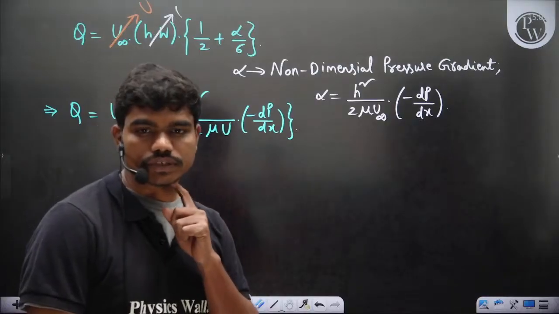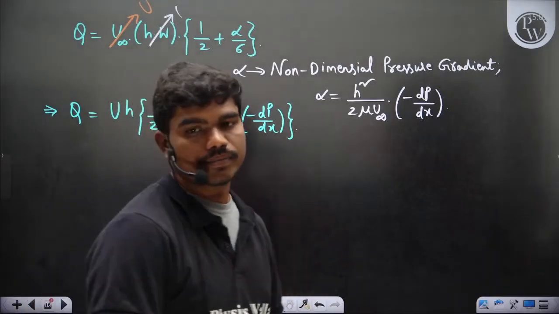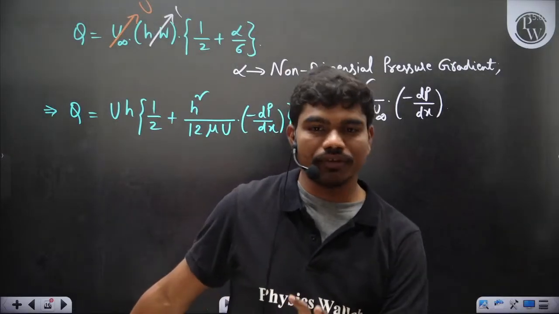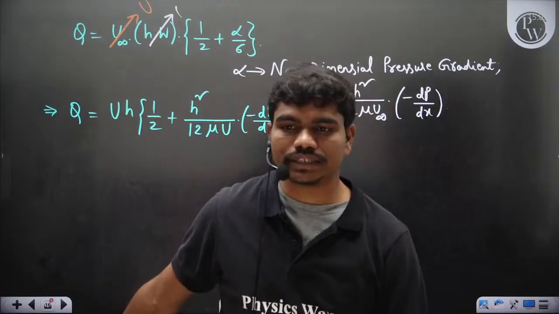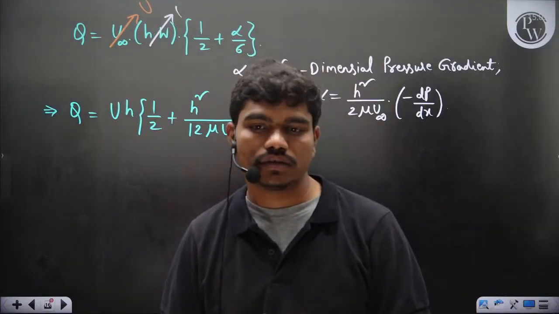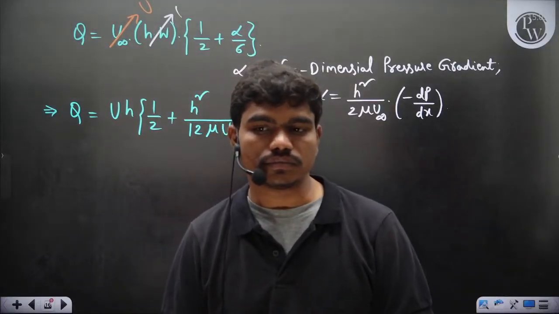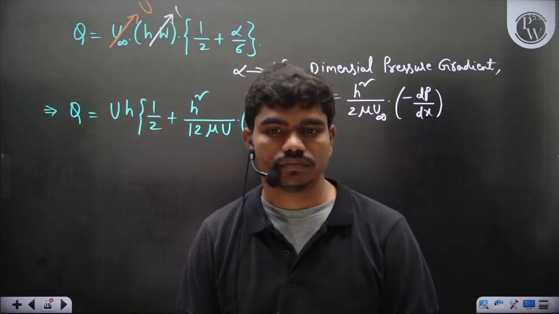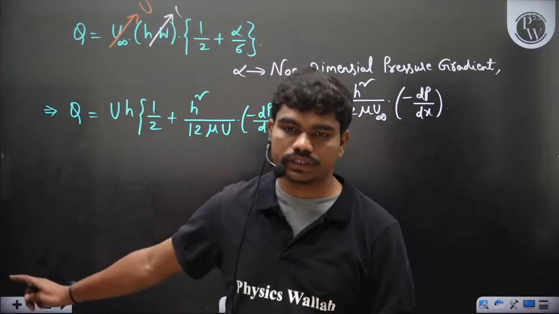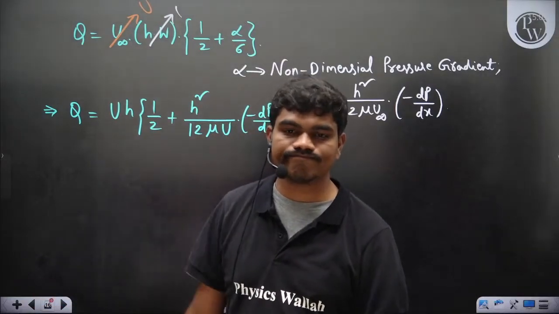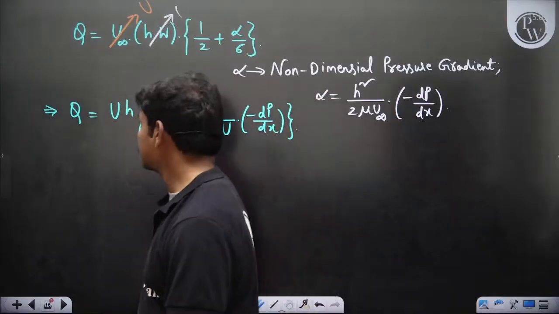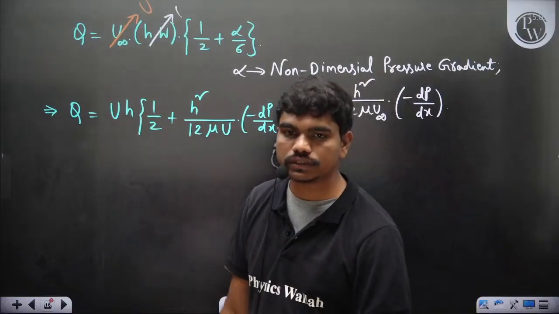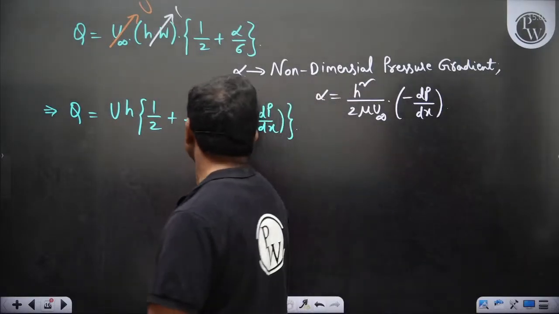So can you solve it from the Navier-Stokes equation? You want me to solve right now? It's a derivation, it takes 5-10 minutes, but if some of you want me to solve, I'll solve, no issue. It's a simple case. You just have to plug in some boundary conditions. We'll solve this. Or shall I show you in my notes? Okay, fine, I'll solve, no issue. So let's first finish this problem, accept this formula, then I'll solve it using the Navier-Stokes equations. Okay, basic idea you want. I'll give you. First, let us solve this question.